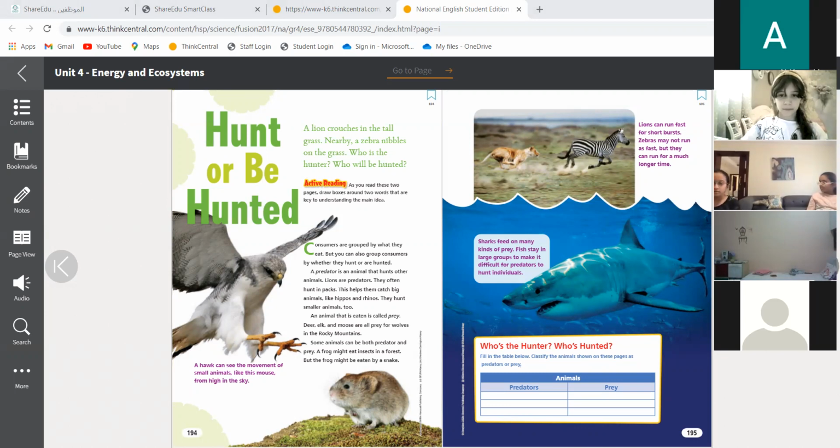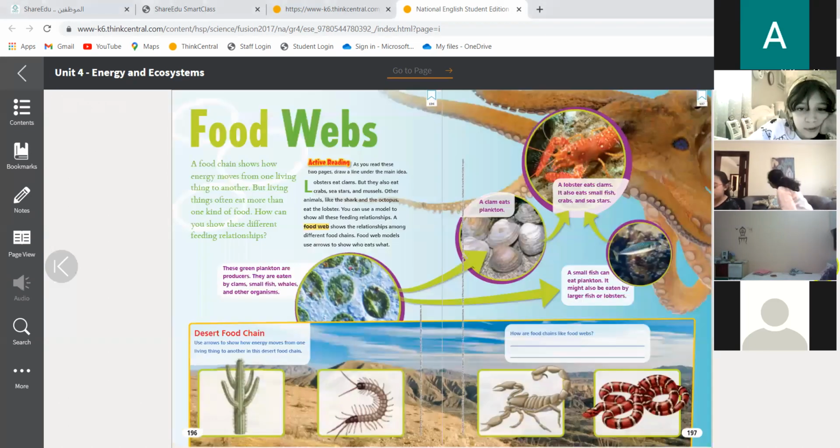So after learning about predators and prey, we learned that the predator one day can be a prey and a prey one day can be a predator. So they can switch roles. They are not the same role all the time.